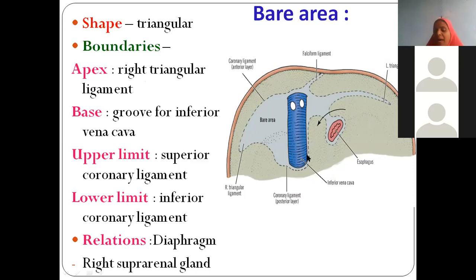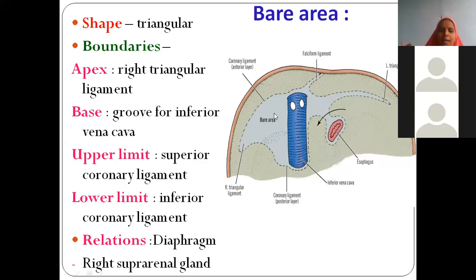Because behind we have the inferior vena cava. Just now I have shown the other picture also. Behind we have the inferior vena cava. This is the upper limit. Whatever is written as anterior, I have been using this word only, the superior layer of the coronary ligament. The upper limit is the superior layer and the lower limit is the inferior layer of the coronary ligament.